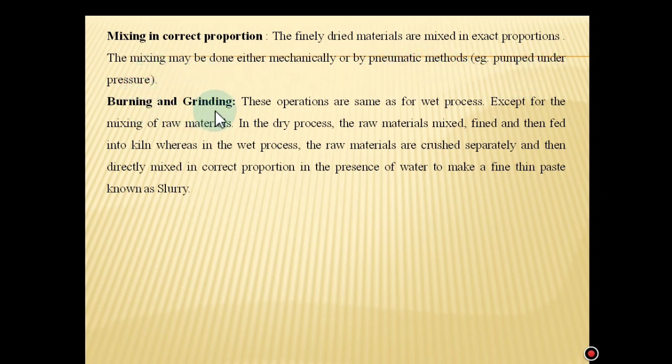And finally, burning and grinding. These operations are the same as for the wet process except for the mixing of raw materials. In the dry process, the raw materials are mixed fine and then fed into the kiln, whereas in the wet process the raw materials are crushed separately and then directly mixed in correct proportion in the presence of water to make a fine thin paste known as slurry.